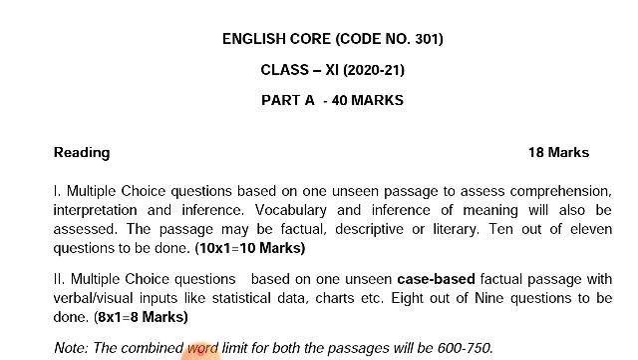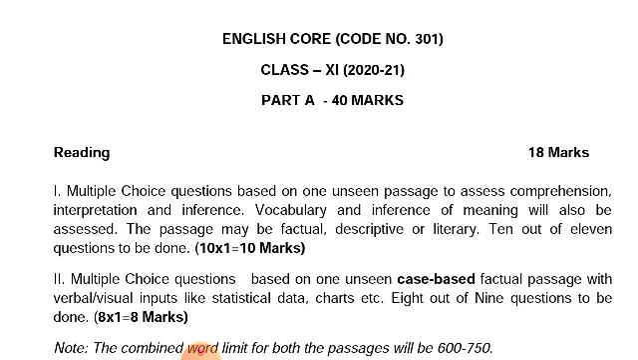Class 11th, 2020-2021. Part A carries 40 marks. In this part, a reading section is included. It carries 18 marks and is divided into multiple choice questions based on unseen passages to assess comprehension, interpretation and inference. Vocabulary and inference of meaning will also be assessed. The passage may be factual, descriptive or literary. 10 out of 11 questions are to be done.